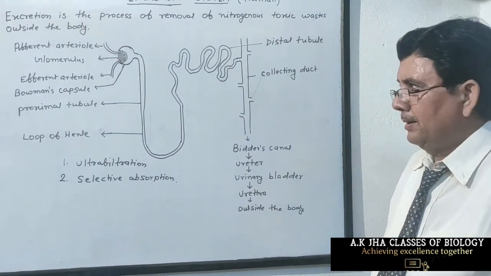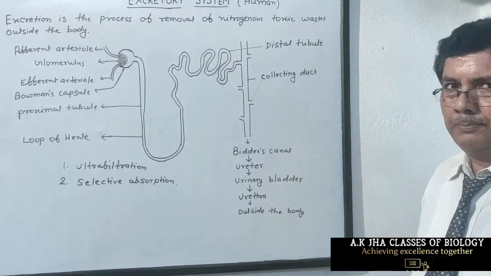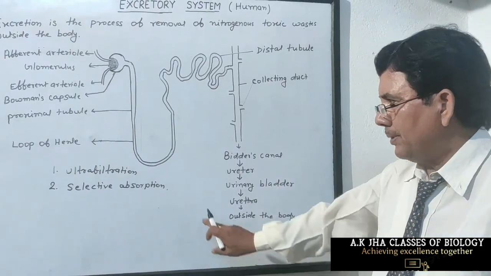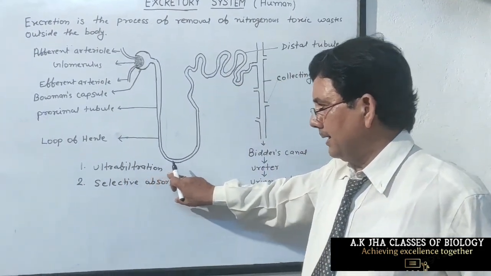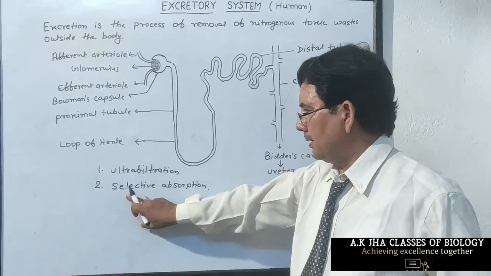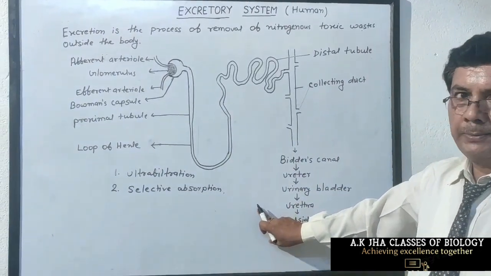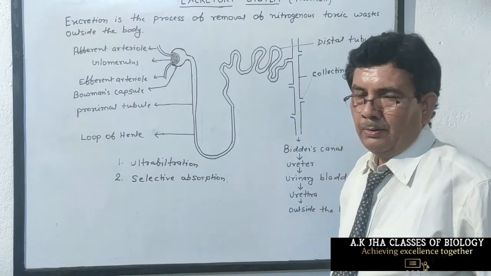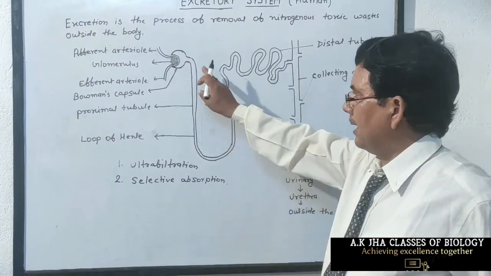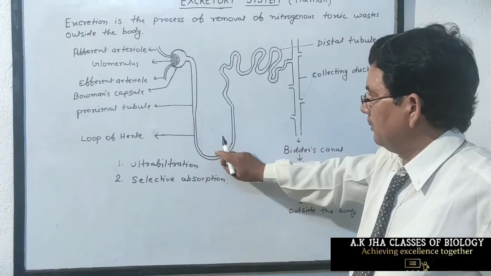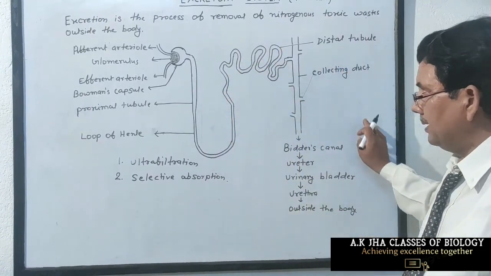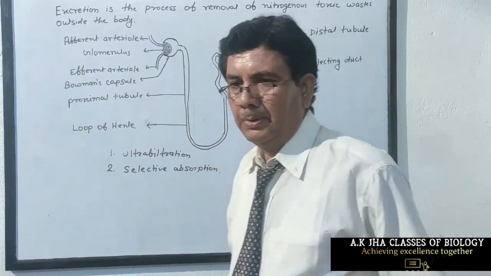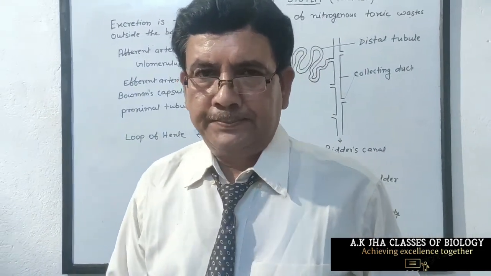In this way, the mechanism of filtration completes. First process is ultrafiltration. Then the next process is called selective absorption. Ultrafiltration occurs through the Bowman's capsule and glomerulus, while the selective absorption occurs through the proximal tubule, loop of Henle, and distal tubule. In this way, the nitrogenous waste is removed outside the body.